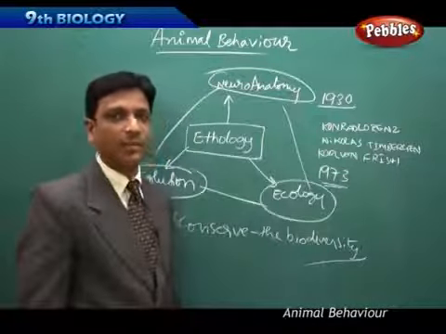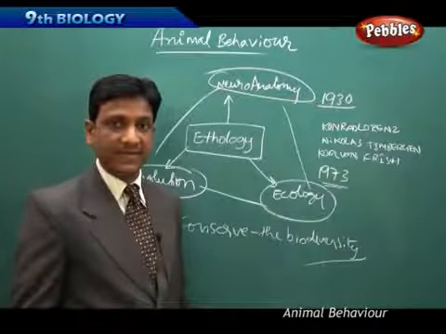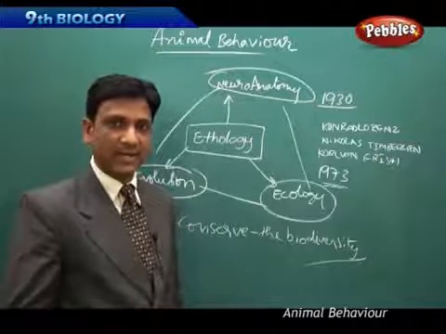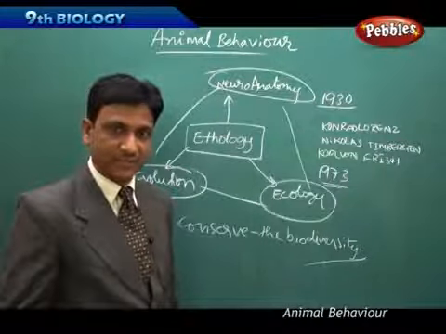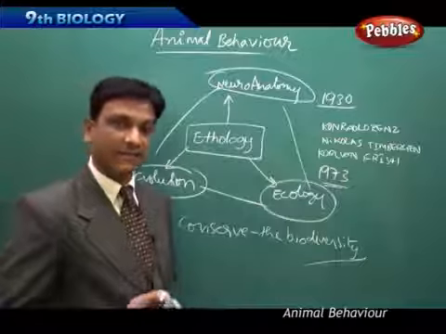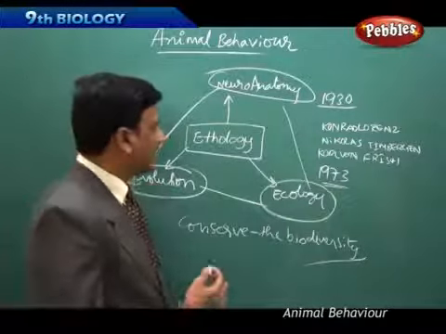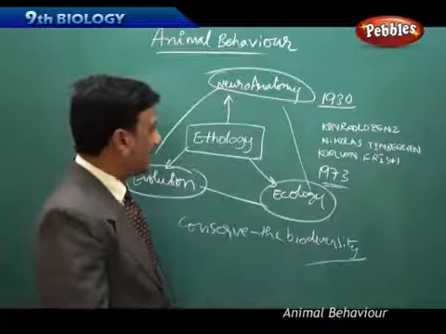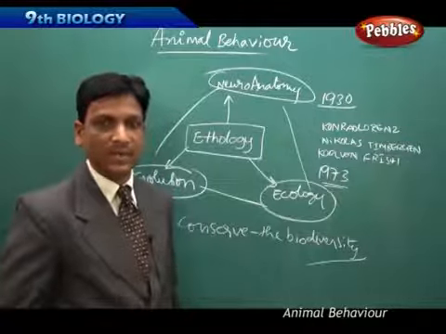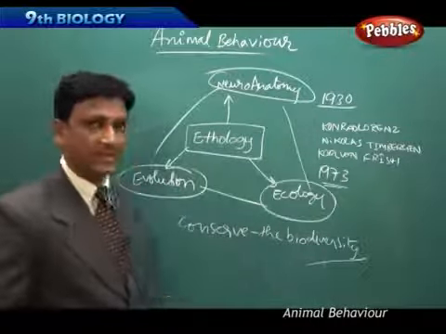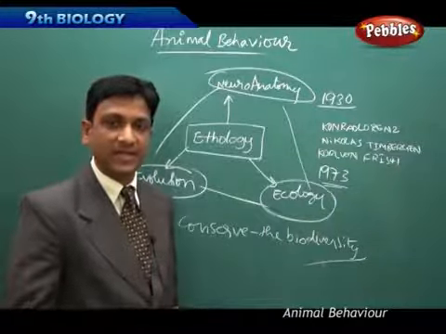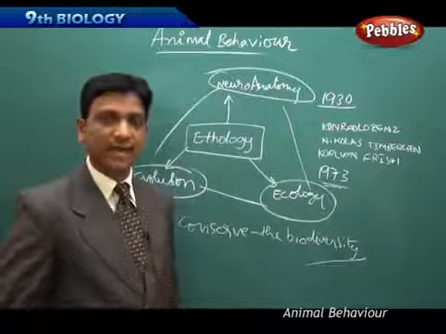So in this chapter, we have seen the behavior of animals and the various factors that influence the behavior of animals, and the intelligence shown by the animals, and the levels of intelligence shown by some specific animals. We also learned the use of studying animal behavior, the way of studying animal behavior, the different people who studied animal behavior, and what the study of animal behavior is called. So these are the different things that we learned in this lesson. And we also learned that the main aim of ethology, this study of animal behavior, is to conserve biodiversity.